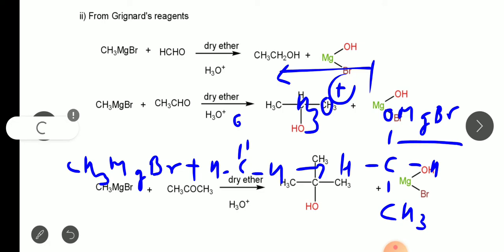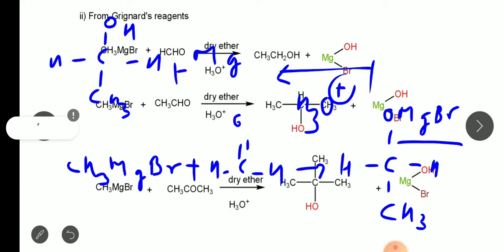Just change this by H. So CH3 and H are the same, and here there will be OH. Okay, and magnesium makes two bonds, so the byproduct is Mg, Br is attached to it, and OH comes from water, so Mg is attached to Br and OH, so that is the byproduct of this reaction.